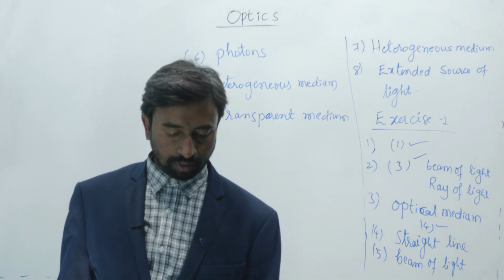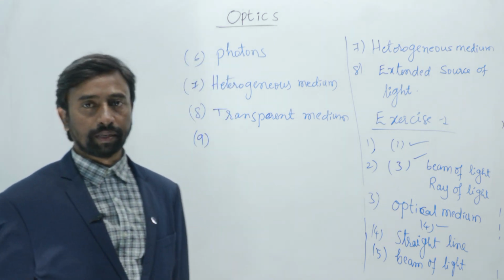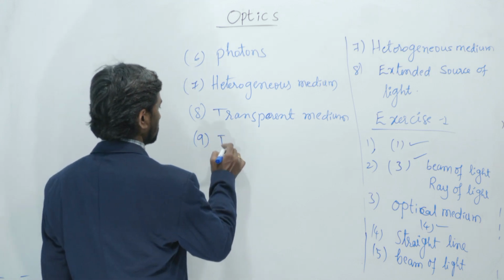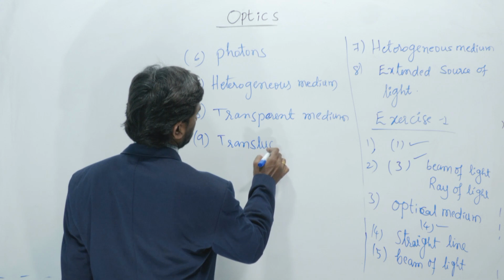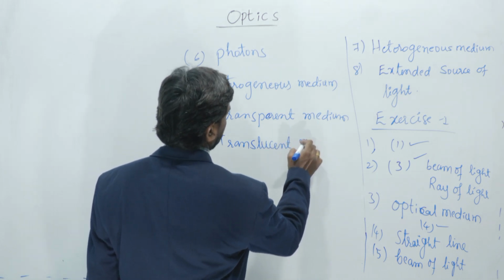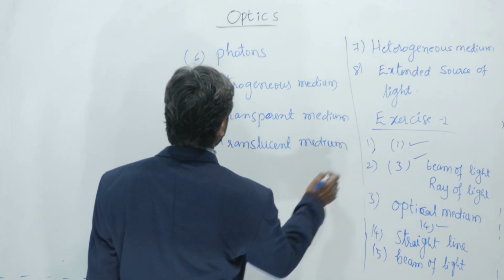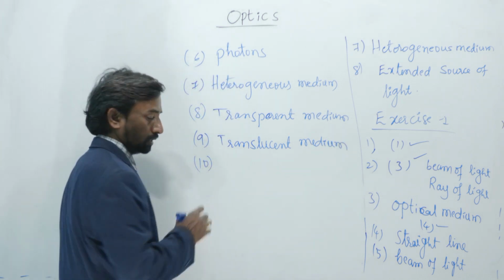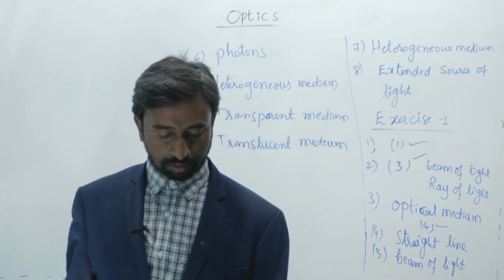A medium which allows the light energy to pass through it only partially is called a translucent medium. So it is the translucent medium.